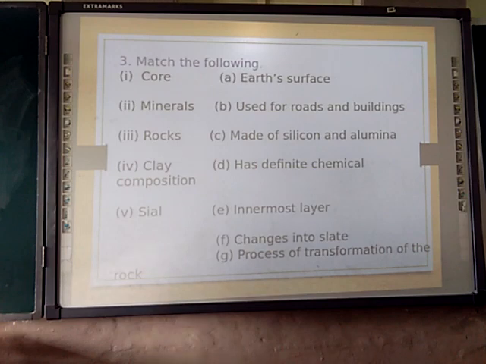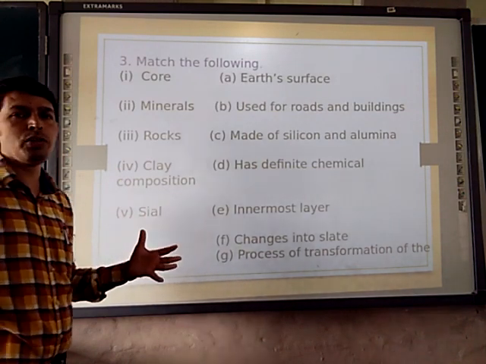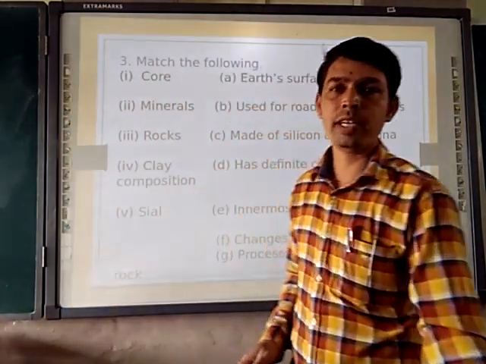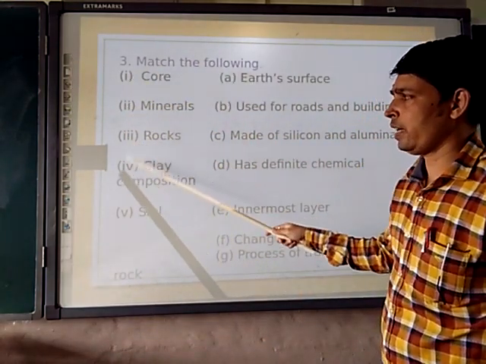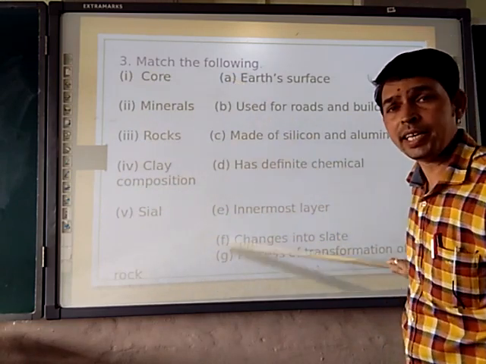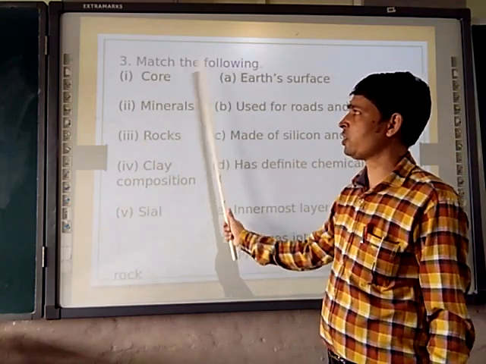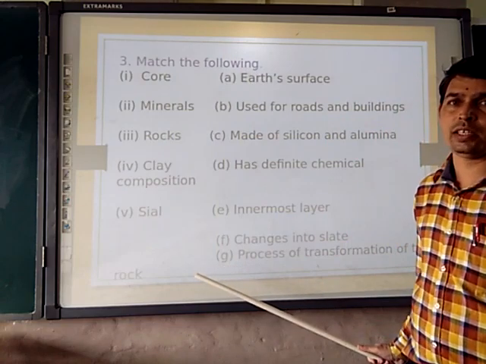Next, moving towards match the following. Here we are going to see about matching the correct answers. So in that we will see 1, 2, 3, 4, 5. These are the 5 options and the correct answers are hidden here. You have to search for the correct answer. Match the following with A to G.